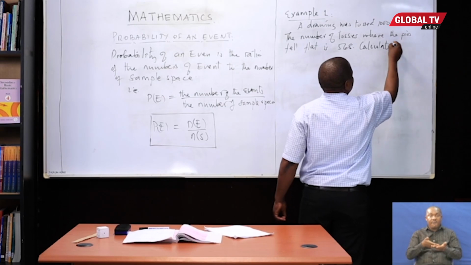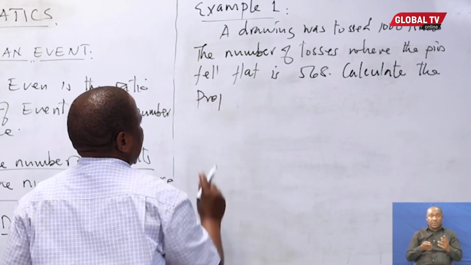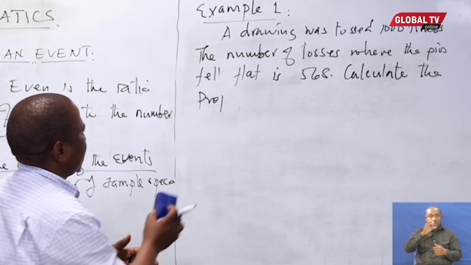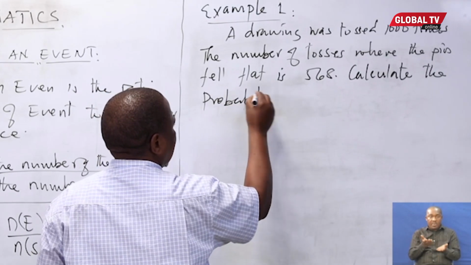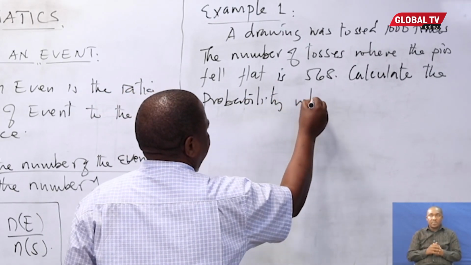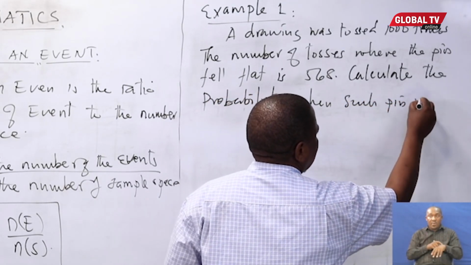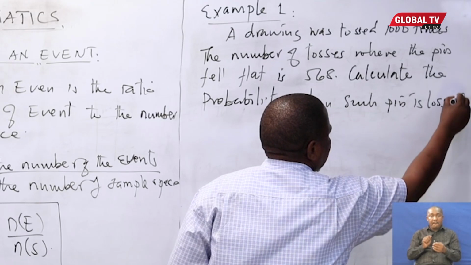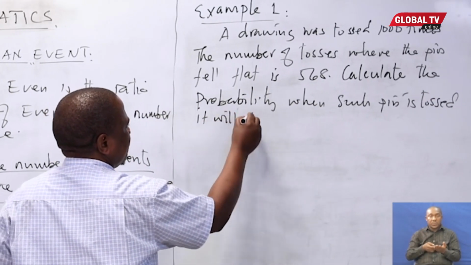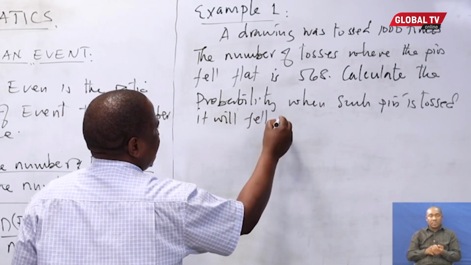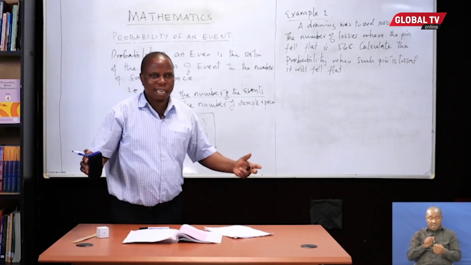Calculate the probability when such a pin is tossed, it will fall flat. That is our question. We need to discuss it.